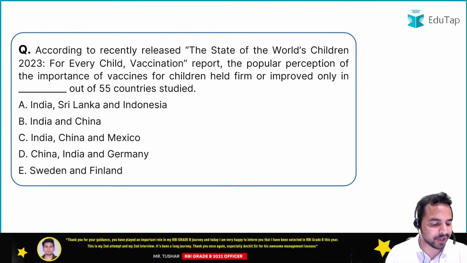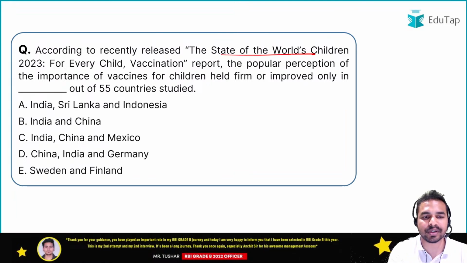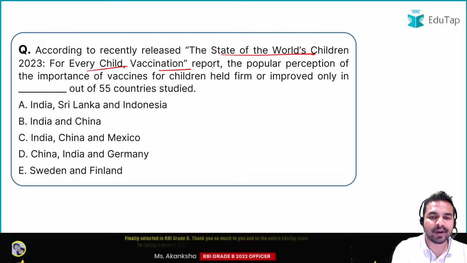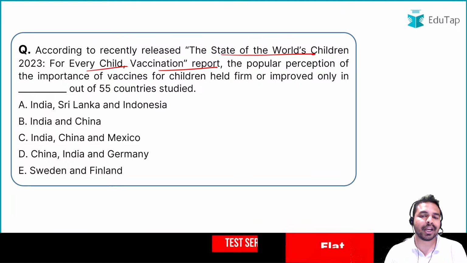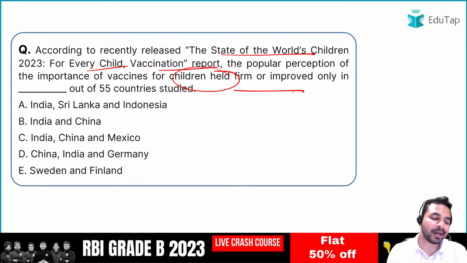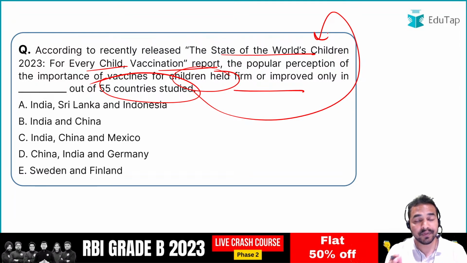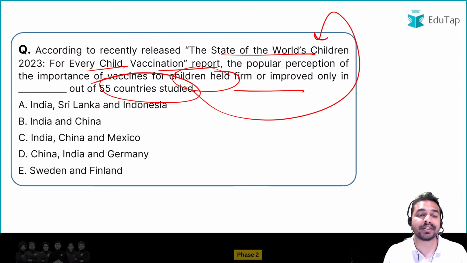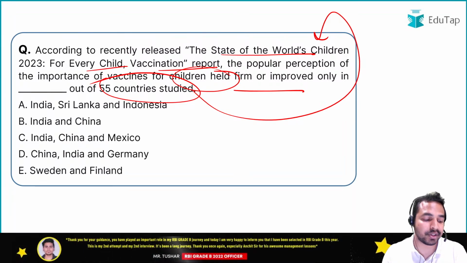So guys, this is a very very important question from a very important report. The report is State of the World's Children 2023: For Every Child, Vaccination report. And here in this particular question you have to tell me the name of those 3 countries where the importance of vaccines for children held firm and improved. Out of the total 55 countries studied under this report, सिर्फ ऐसी 3 ही countries थी जहां पर वैक्सीन हेजिटेंसी कम हुई है, और वहां पर लोग अपने चिल्ड्रन की वैक्सीनेशन करा रहे हैं.